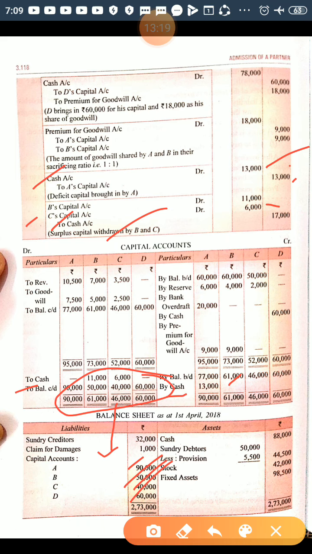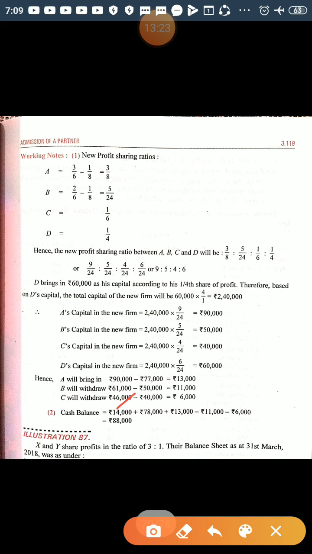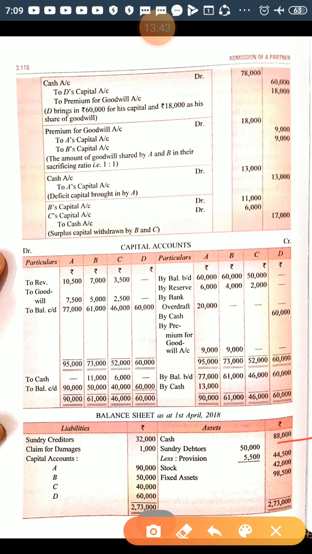So now the cash balance will be calculated. Cash opening balance was 14,000, 78,000 brought by D, then 13,000 brought in by A, then 11,000 withdrawn by B and 6,000 withdrawn by C. So the cash balance remaining is 88,000. That will be shown on the asset side, 88,000.